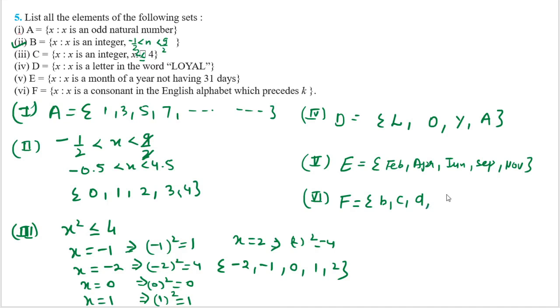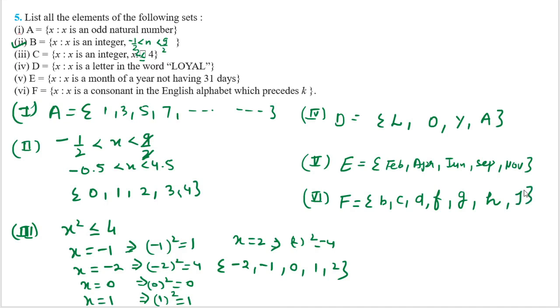So B, C, D. Then you can say F, then G, and then H. B, C, D, F, G, H, and I is a vowel, so I will not take it. J, I can take J, and I will complete it. B, C, D, F, G, H, J. I had not taken the vowels.